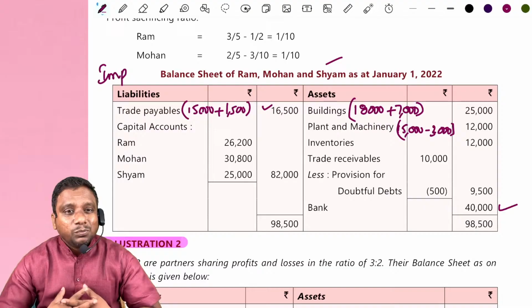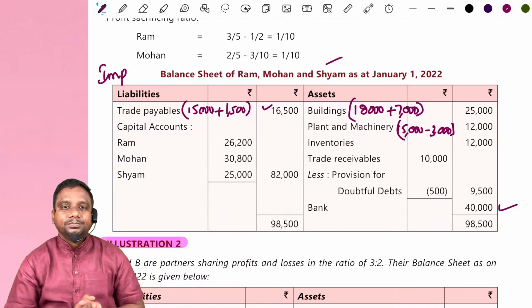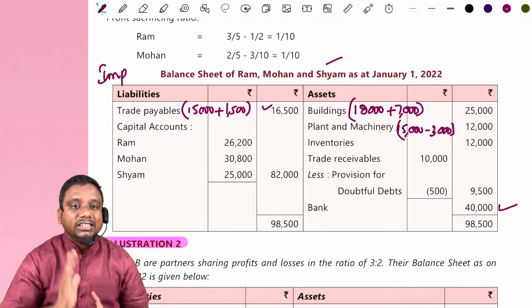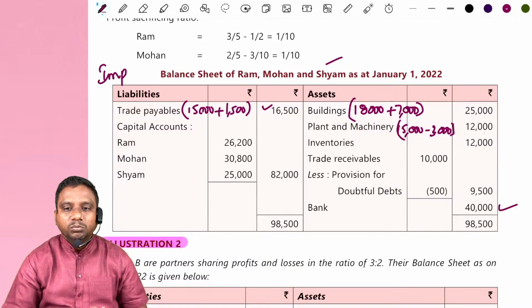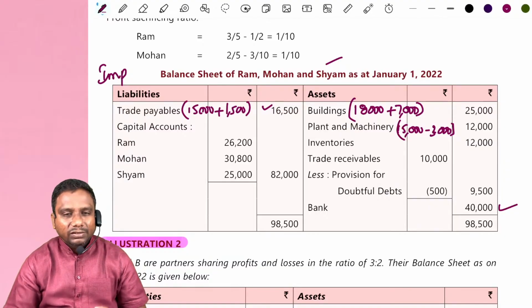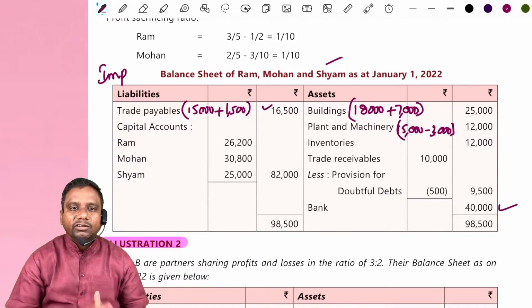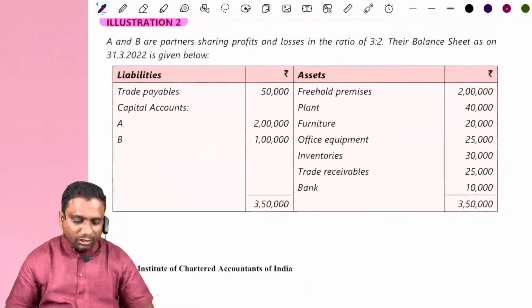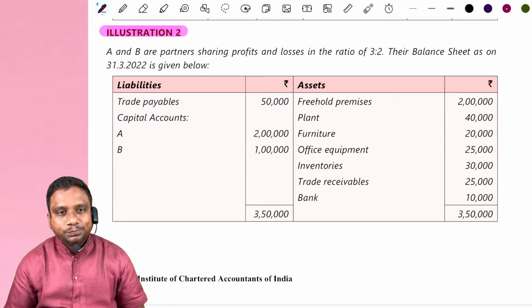Suppose you are not in a position to solve the whole problem, then at least solve 60 to 70% of the problem. But don't leave it. Is it clear, everybody? Yes, sir. Now look at how we solve illustration 2.